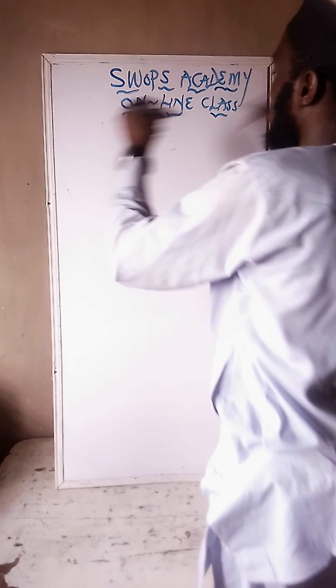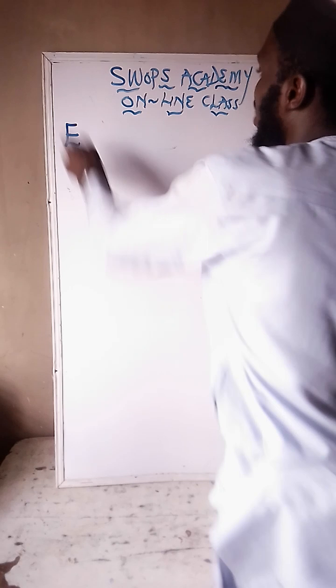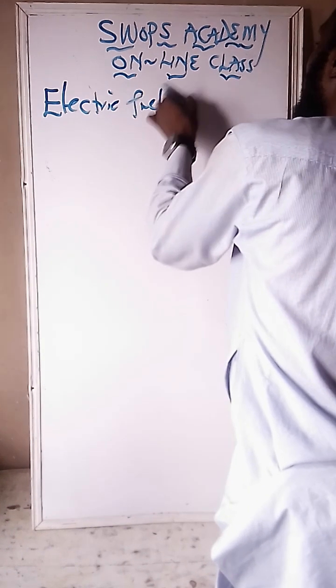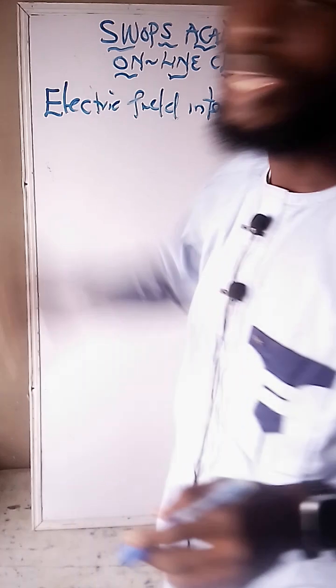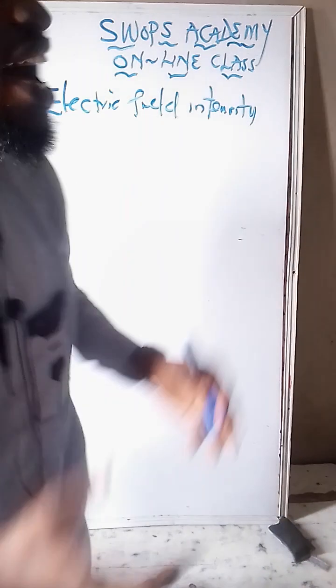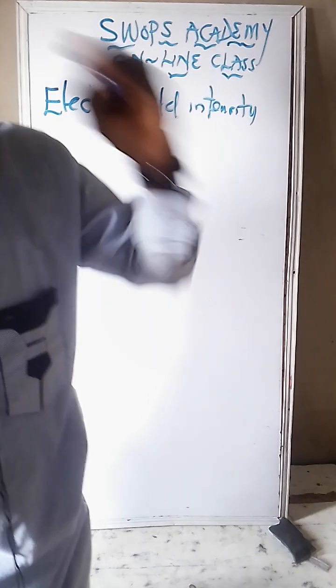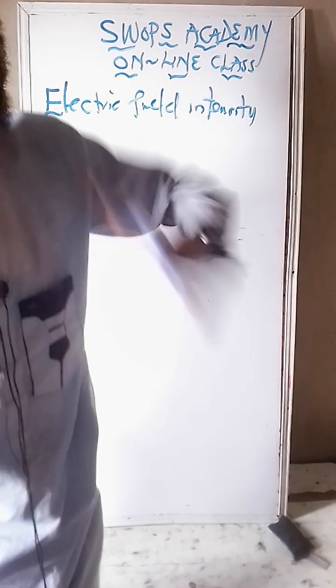We stopped at the derivation of electric field intensity. In the second video, episode 2 of this physics class, I explained that it can be defined as the strength possessed by an electric field.